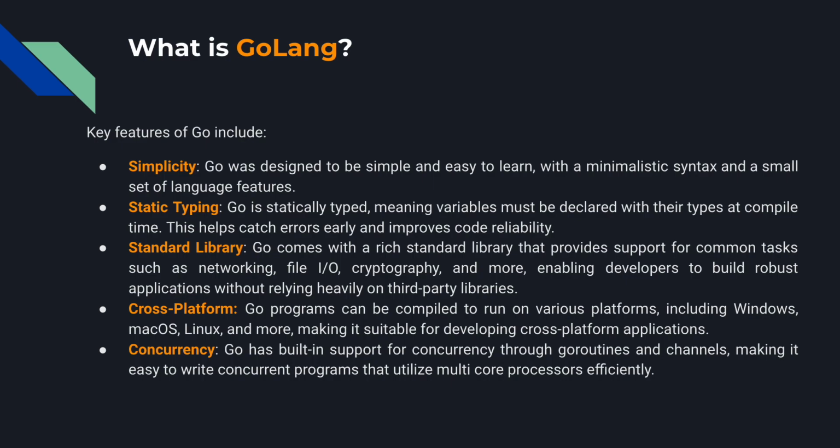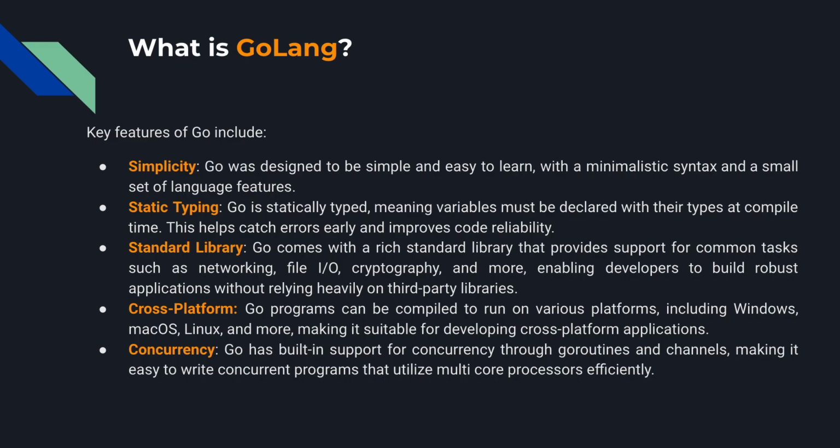Okay, Go programs can be compiled to run on various platforms, including Windows, macOS, Linux, and more, making it suitable for developing cross-platform applications. Okay, and lastly, concurrency, which is the center of my report today. Go has built-in support for concurrency through goroutines and channels, making it easy to write concurrent programs that utilize multi-core processors efficiently.